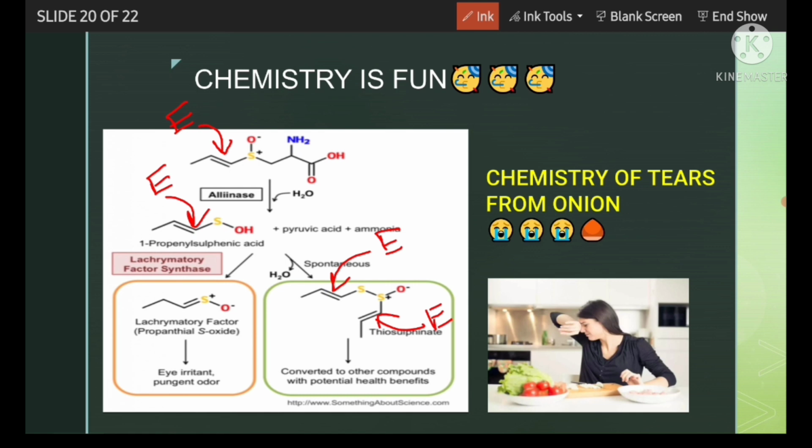So we can see EZ or cis-trans type of systems in compounds of practical uses, or some interesting facts in chemistry.